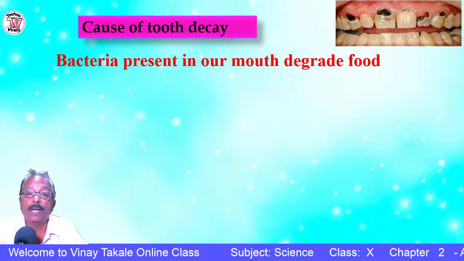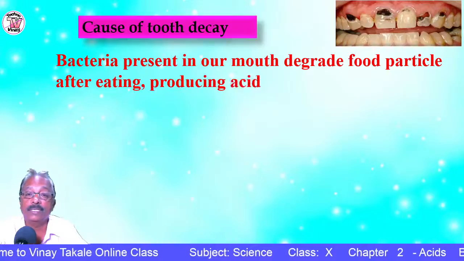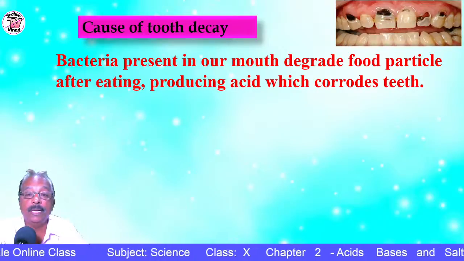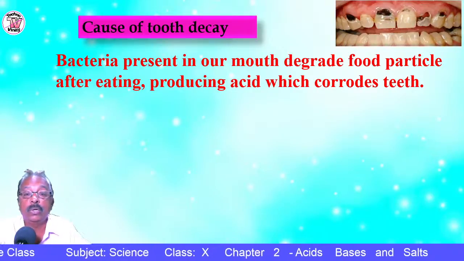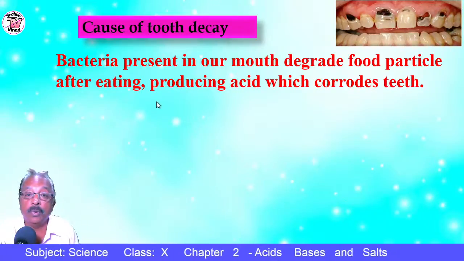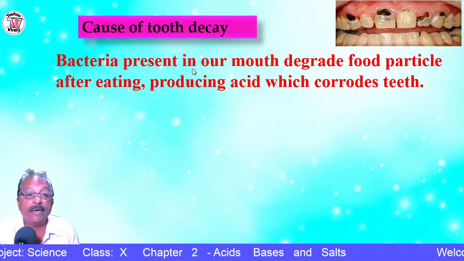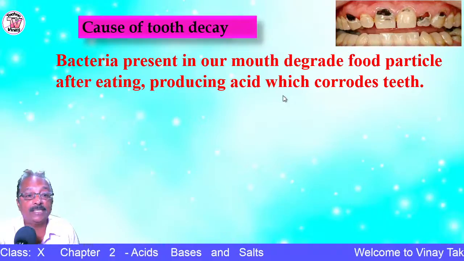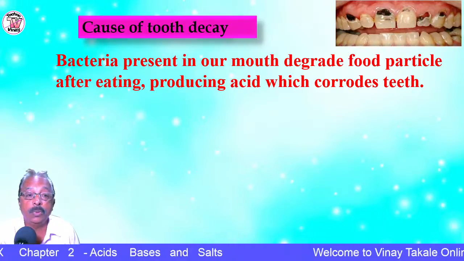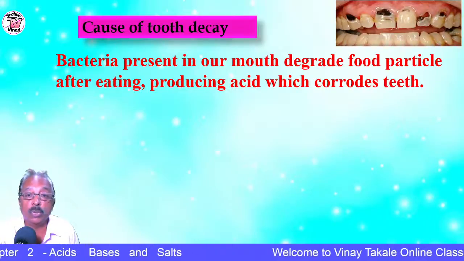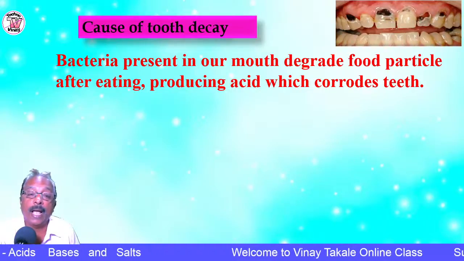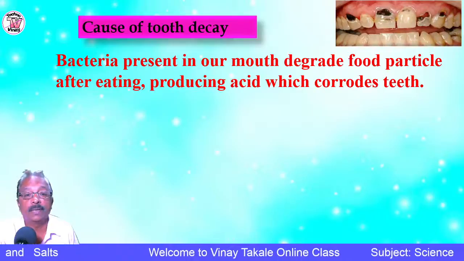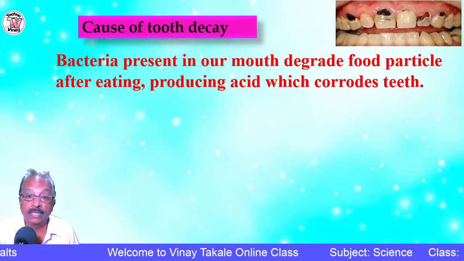Normally, late at night we have our dinner. After having dinner, some food particles remain in the gaps in our teeth. The whole night we sleep. If we don't brush the teeth, what will happen? The bacteria present in the mouth will degrade the food particles and produce acid. As a result of this acid, the tooth decay starts. The teeth corrode slowly, the enamel is removed, and cavities are produced because of the food particles.